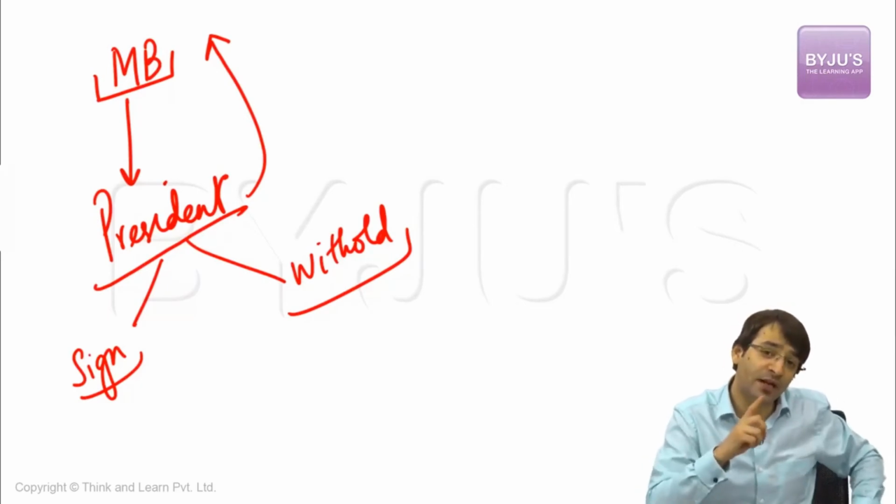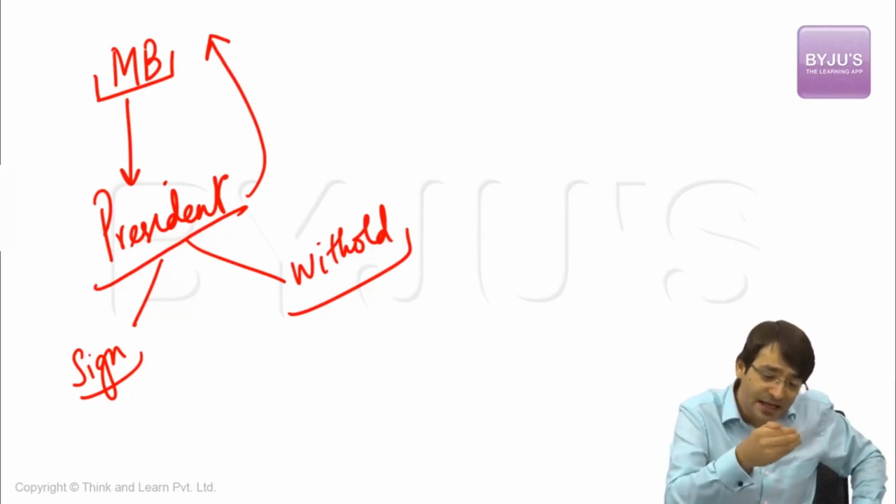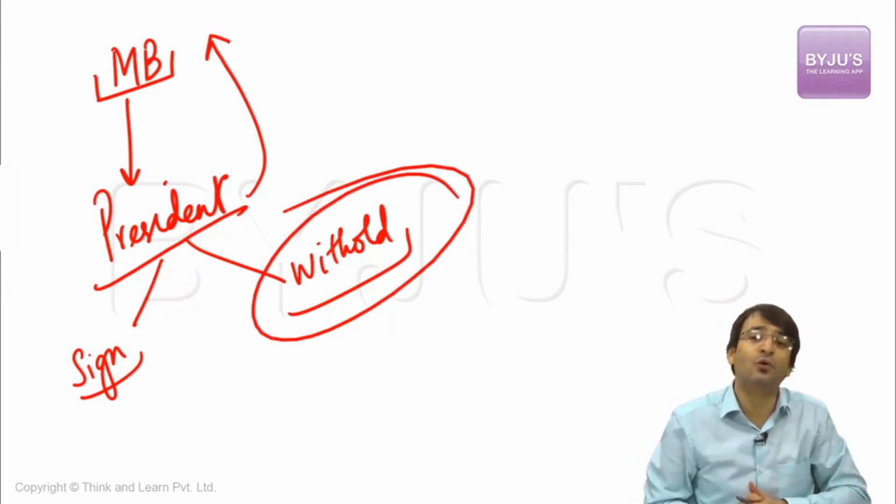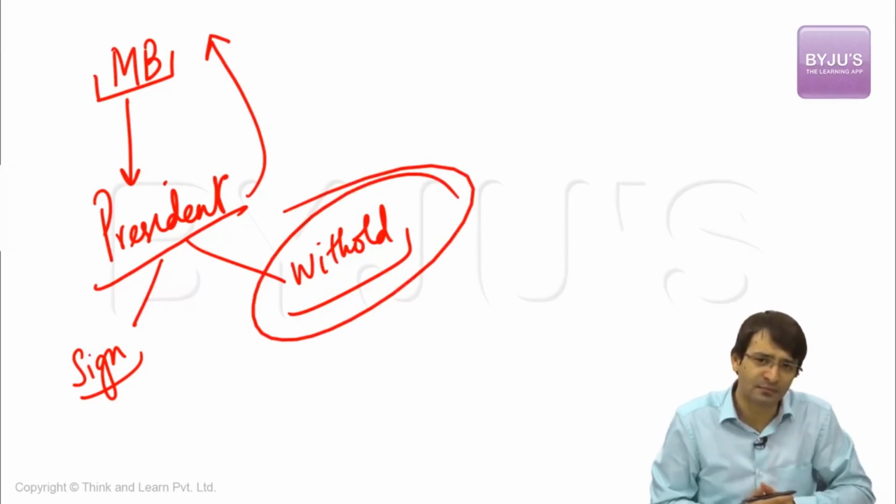That means the form in which the President recommended the introduction of a money bill, in the same form, the bill could not be presented to the President because amendments took place. In that case, the President can withhold his assent to a money bill. But normally, in all cases, the President declares his assent to a money bill.